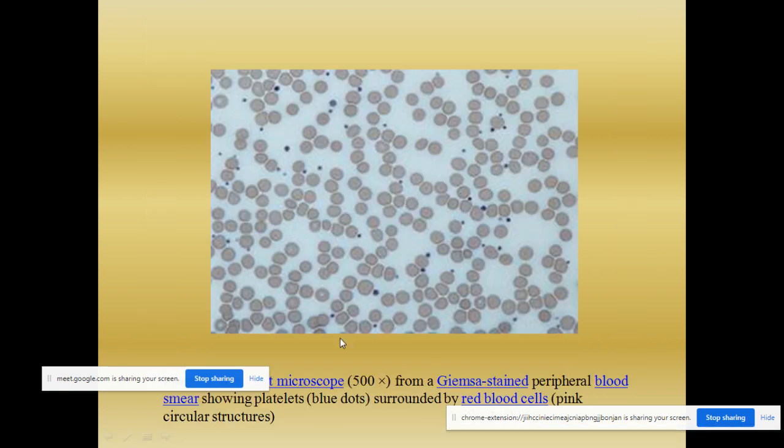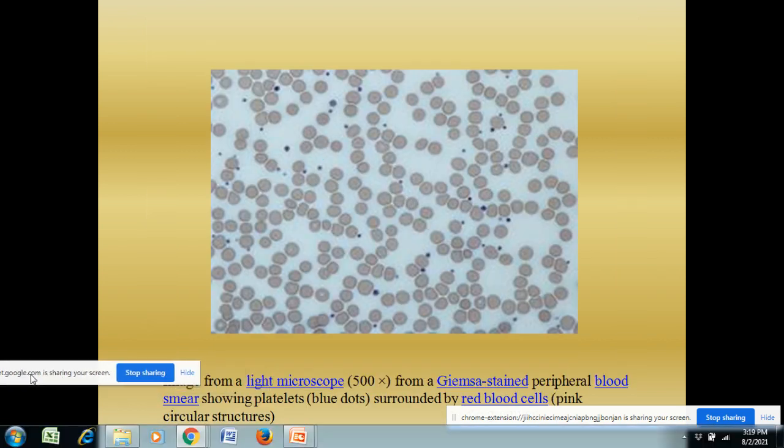In this picture you can see the image from a light microscope, when the peripheral blood smear is stained with the Giemsa stain. So the Giemsa stained peripheral blood smear, when seen under a light microscope at 500x, you can see many small blue dots. Many small blue dots here. These are the blood platelets.